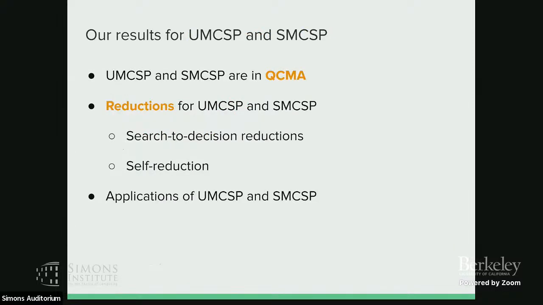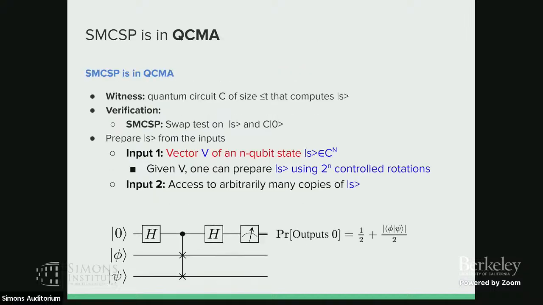And then we will still first show that these two problems are in QCMA. We can also show some reductions about these two problems. Like these two problems have search to decision reductions, and also the SMCSP one has something we call the self-reduction. And I will also briefly say some applications about these two problems in quantum computing. Okay, so first of all, SMCSP is in QCMA.